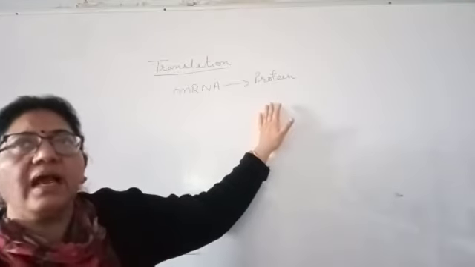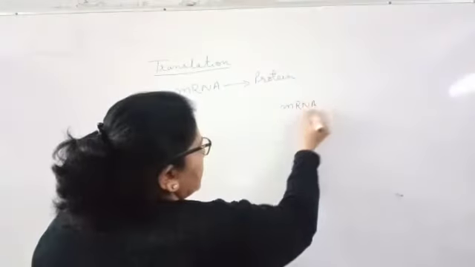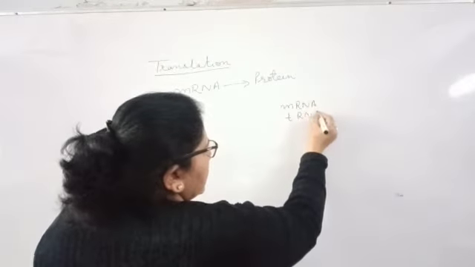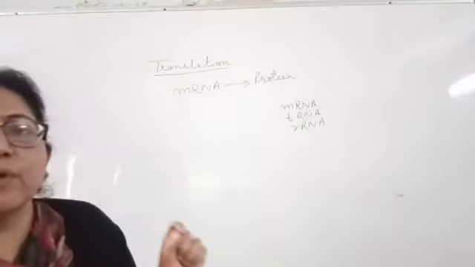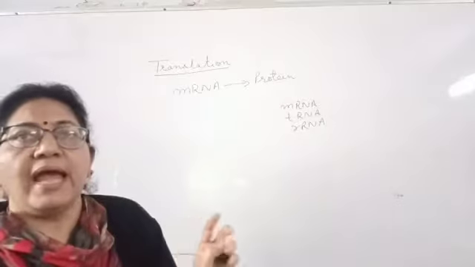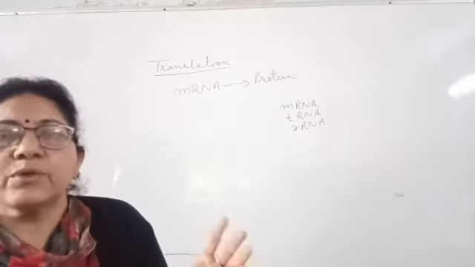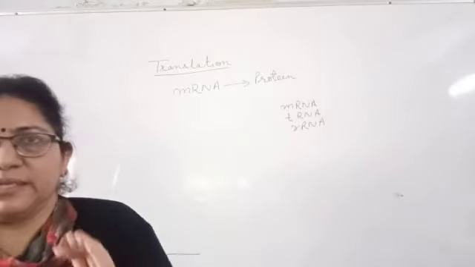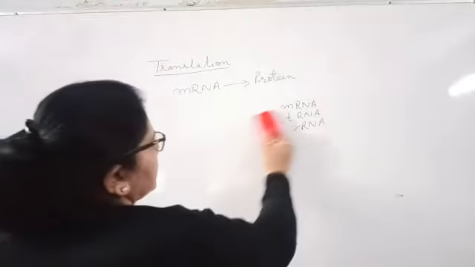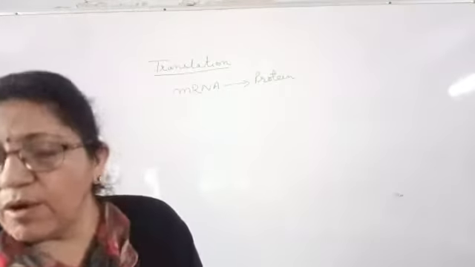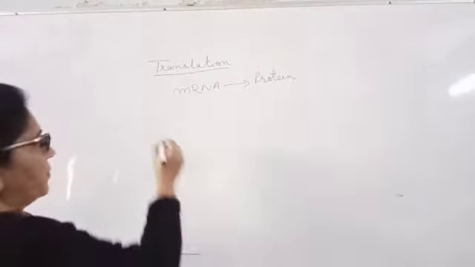All three RNAs, that is your messenger RNA, your tRNA, and your rRNA, participate in the process of translation, and they first have to activate and prepare themselves to carry out the process of translation. So the first step of this translation is activation of amino acids which are present in the cytoplasm.